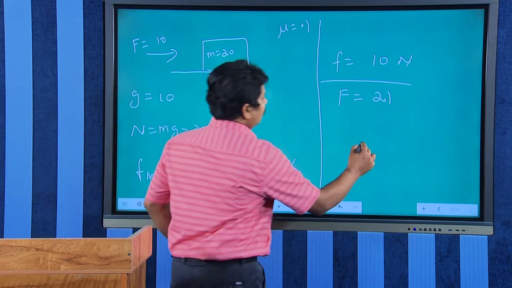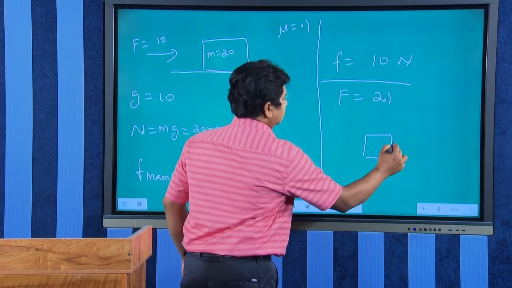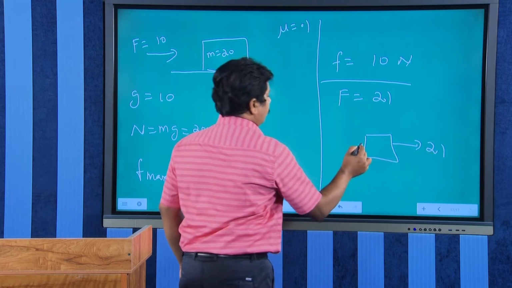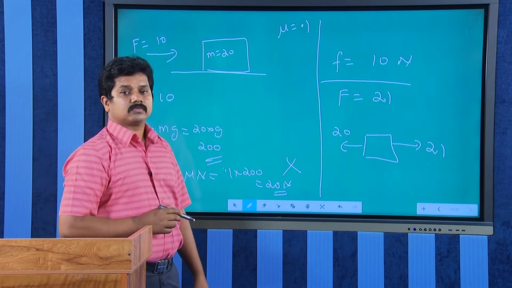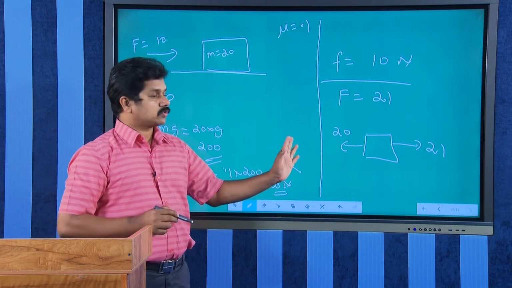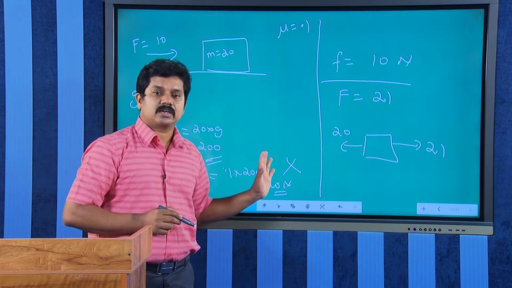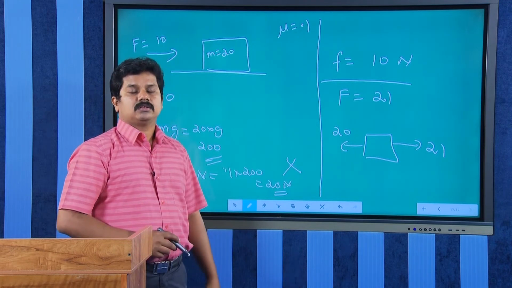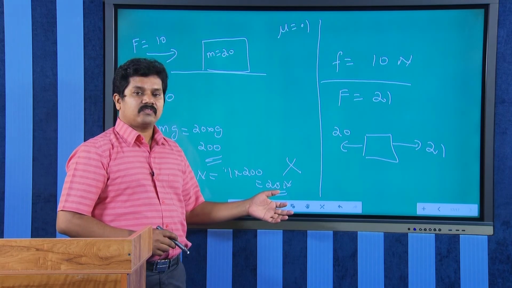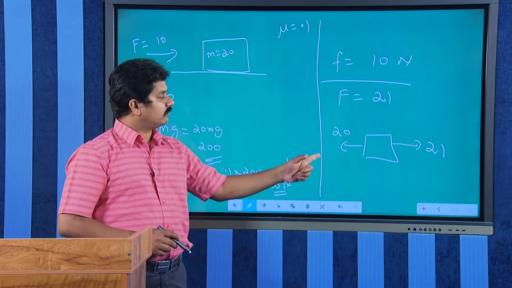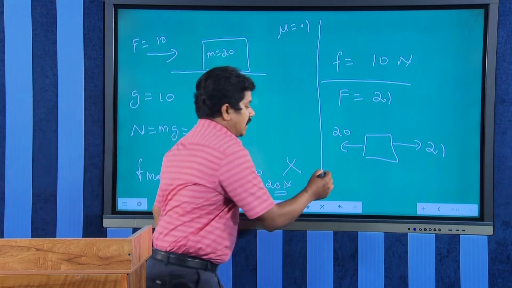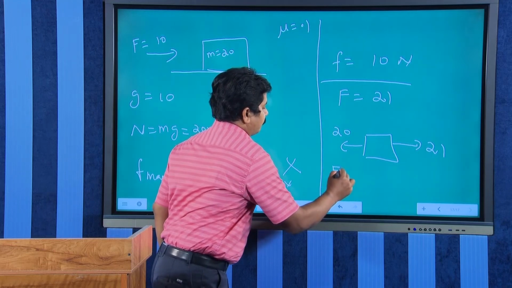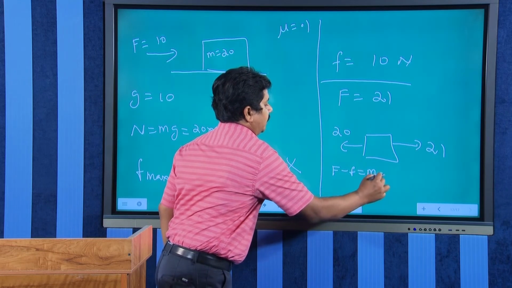Now, the free body diagram will be like this: towards right 21, opposite friction 20. Now, there is a net force. A net force of 1 Newton will be there in this case towards right. So, the block will move with an acceleration. We can write F minus f equal to m a.